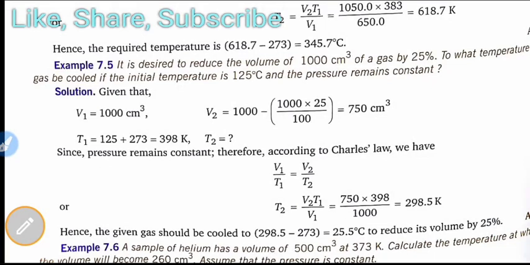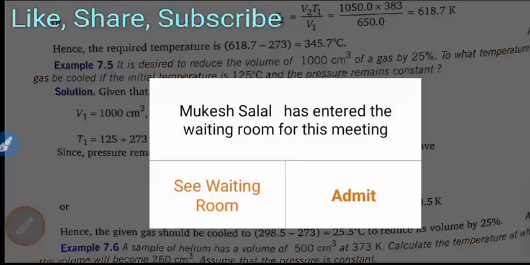In this question, V1 is equal to 1000 centimeter cube. Then V2 is equal to 1000 minus 1000 into 25 upon 100, so we get 750 centimeter cube.